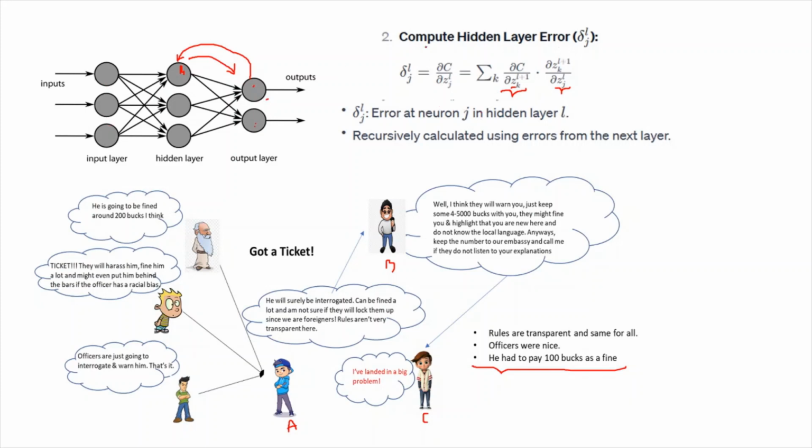So this is given by this formula, and this is the error of neuron J at some hidden layer L, whatever layer L. So chain differentiation has been used in this case.